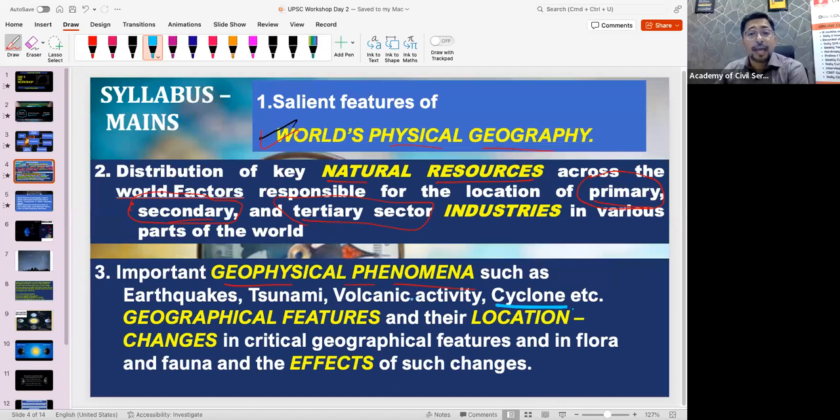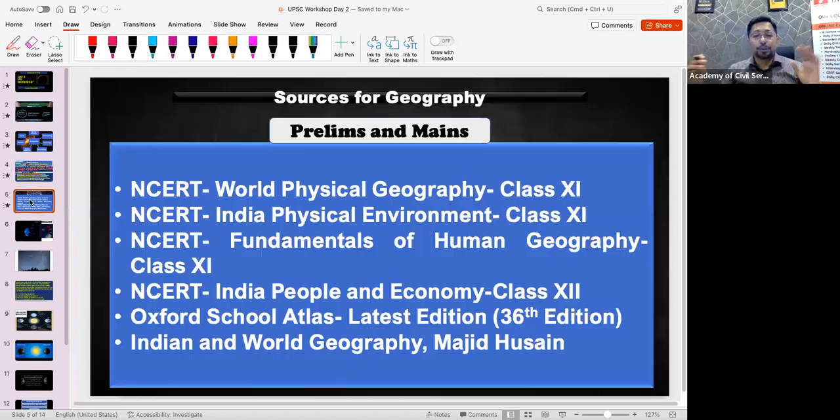And when an earthquake happens, obviously changes will be there, right? The landform will change. Say, for example, suddenly an earthquake happened, then the land will come apart, and in between there will be a gap. Such changes we'll study in detail when we study the mains syllabus. Correct? Now, after this, let me show you the books. What are the sources that you need to take to study this particular subject?